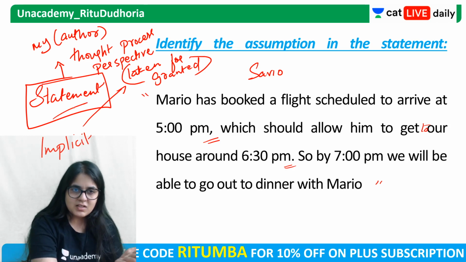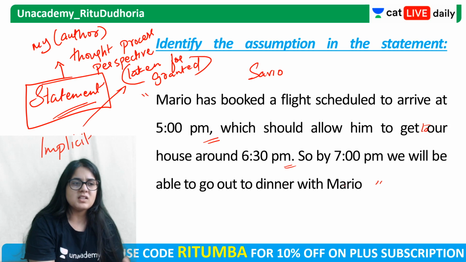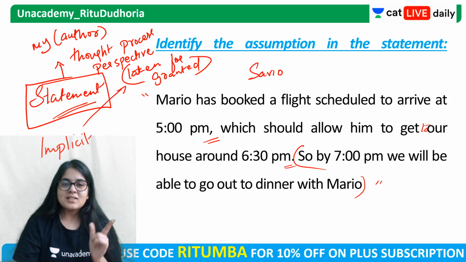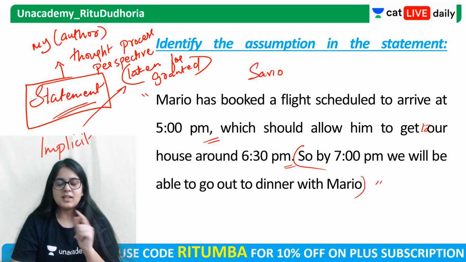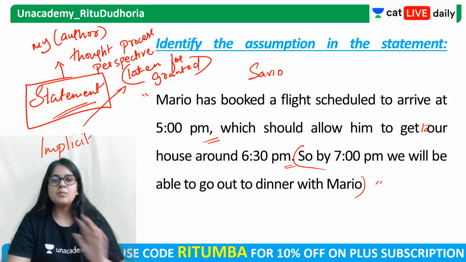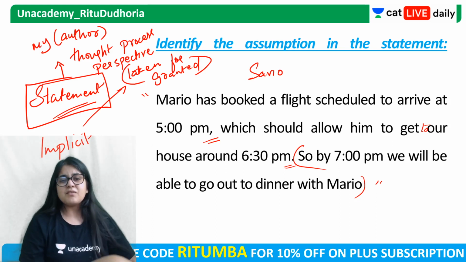So these are all the statements, statements bolo, opinions bolo, arguments bolo, conclusion bolo, which have been made by Savio. Now, what is Savio's assumption out here? Think, guys. एक बार सोचो. I'm going to give you like a minute. Just think, and then I will help you out with assumptions. There can be several assumptions.